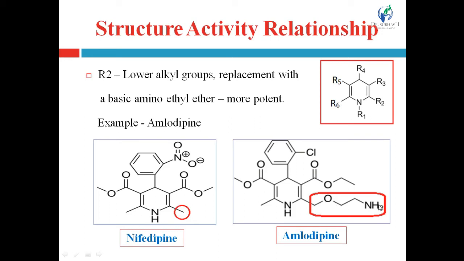So amlodipine is more potent as compared to nifedipine. It is the evidence of this justification of this point. So the compound with the lower alkyl group, for example methyl, is less potent as compared to the compound with the amino ethyl ether side chain at the second position. So amlodipine is more potent as compared to nifedipine.